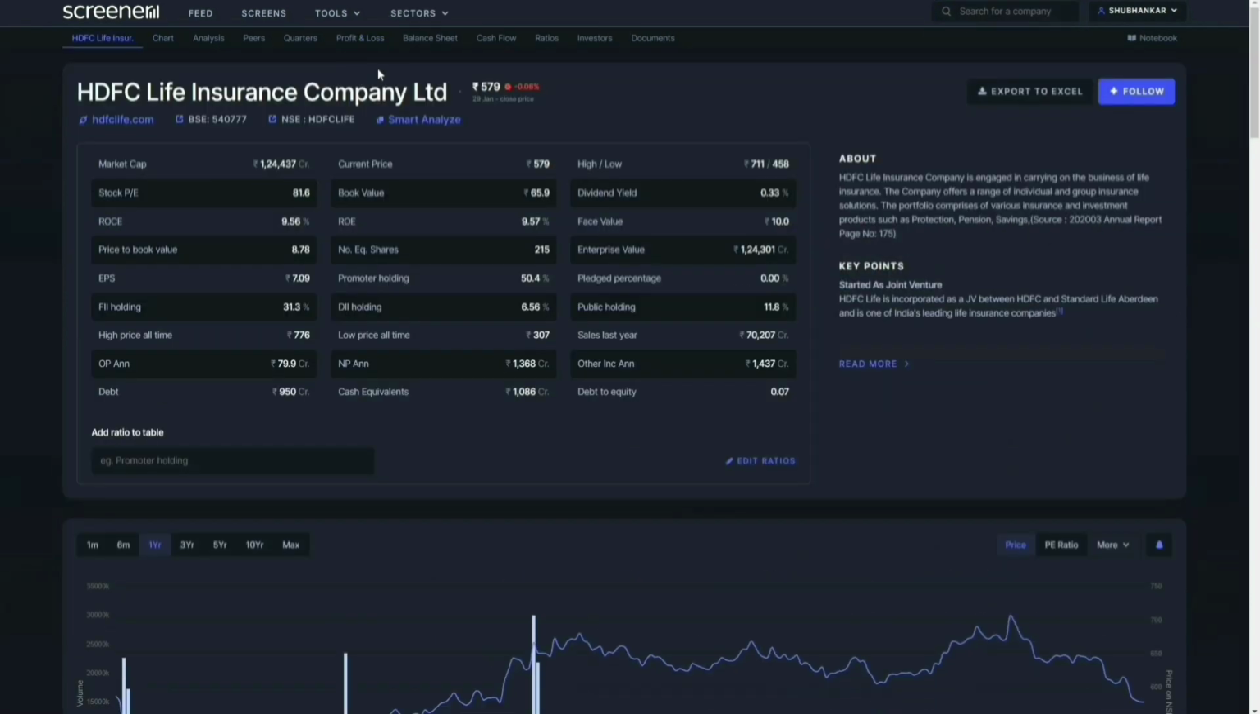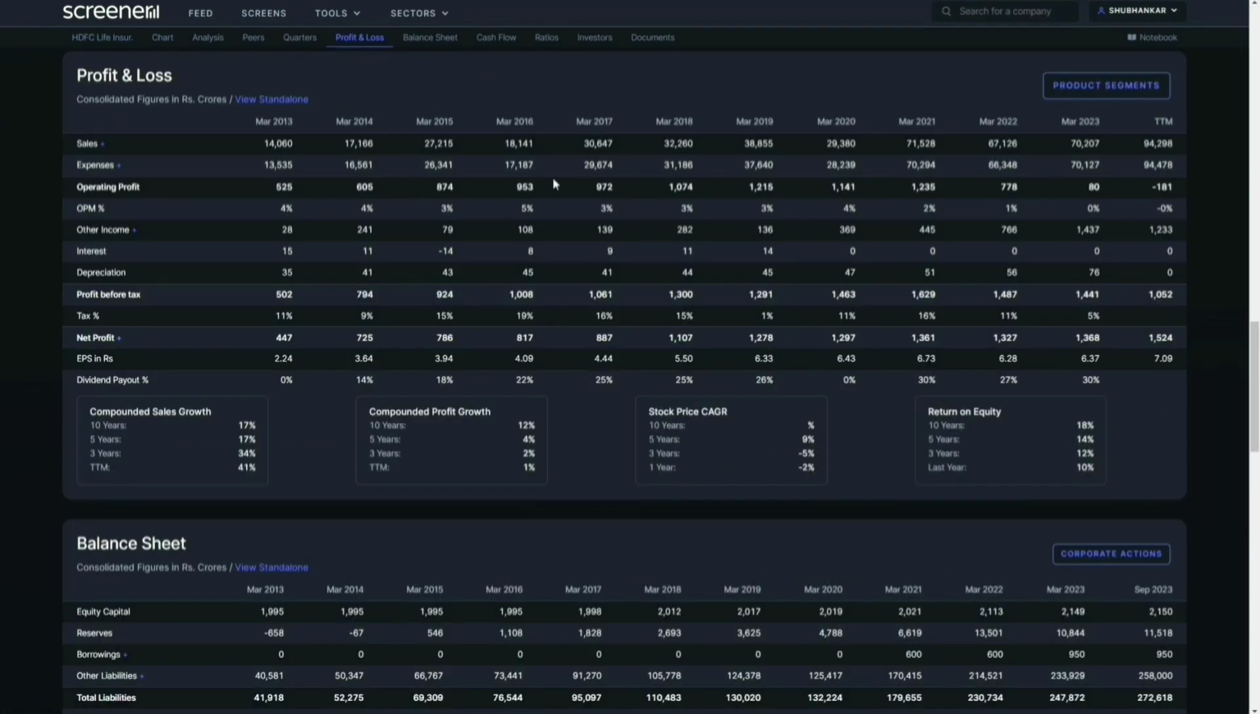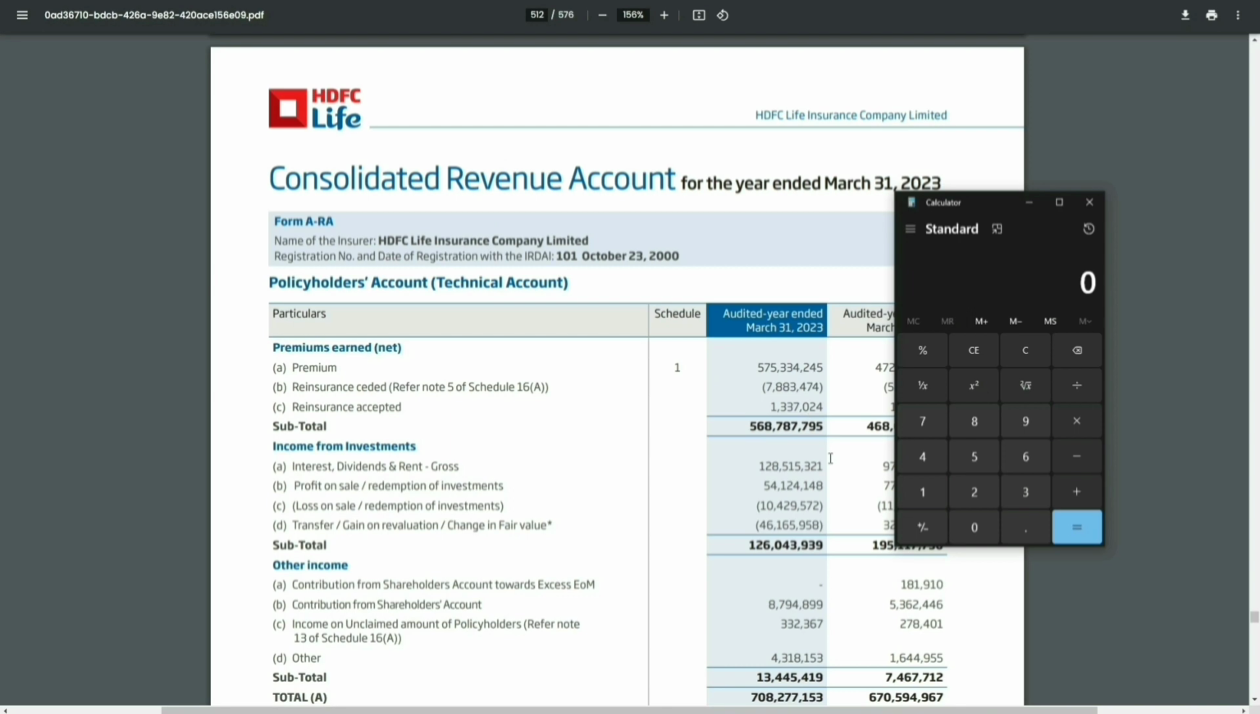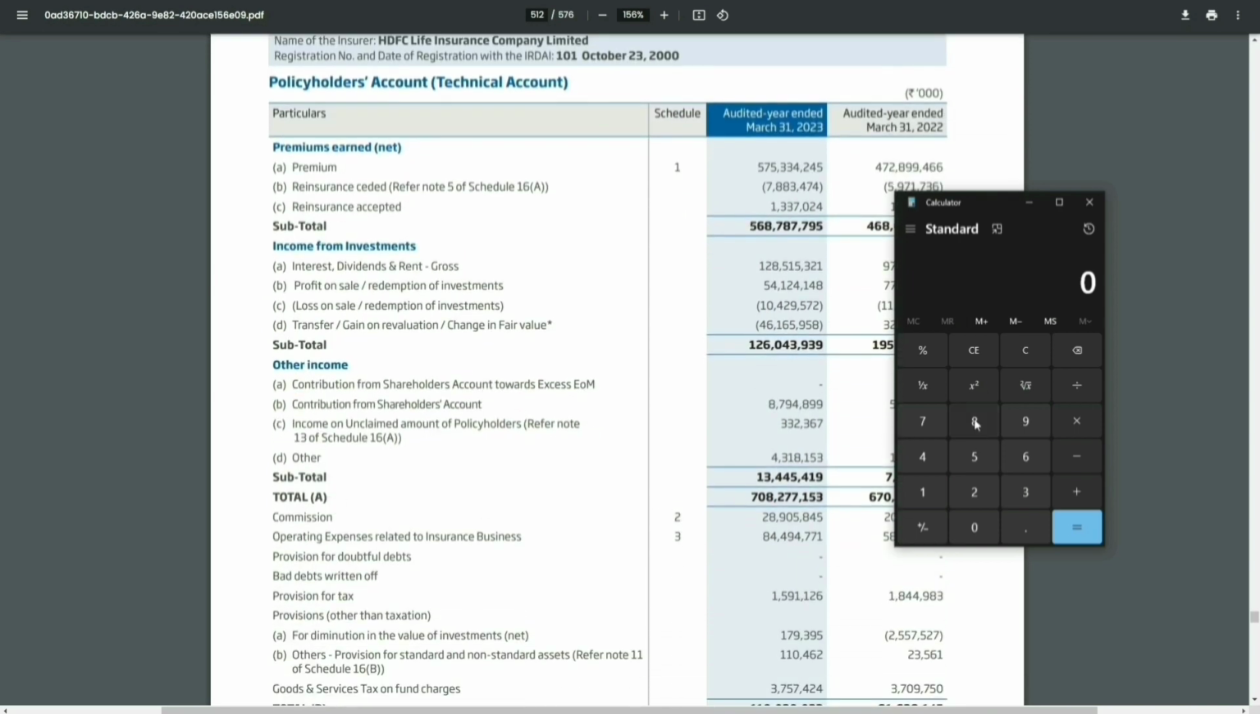So when we look at its profit and loss statement, what you'll see is the income here happens to be 70,207 crores. So coming back to the financial statement of HDFC Life, what I'll be doing is, this is the total income here, right?